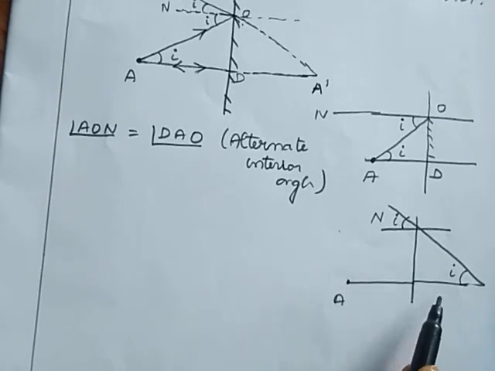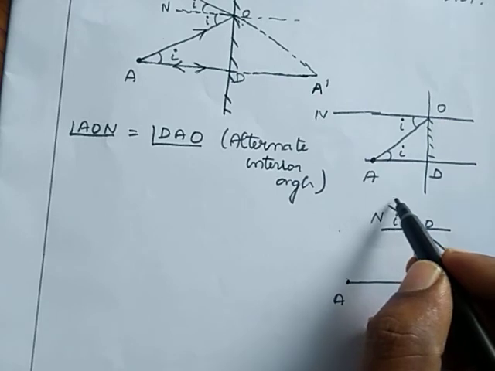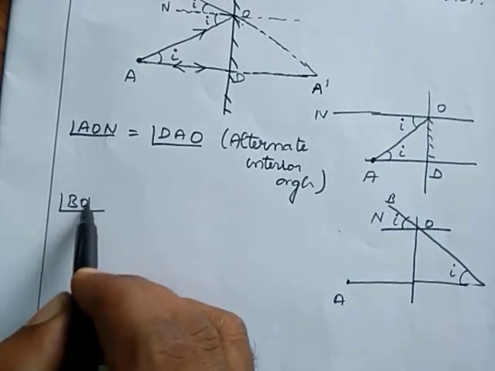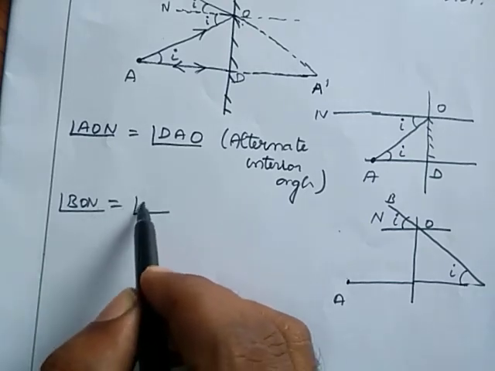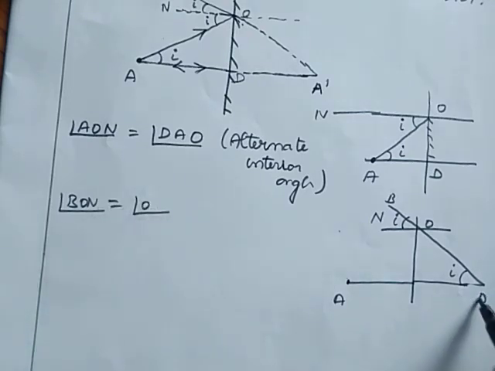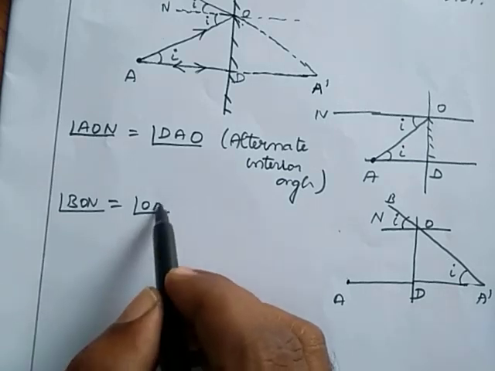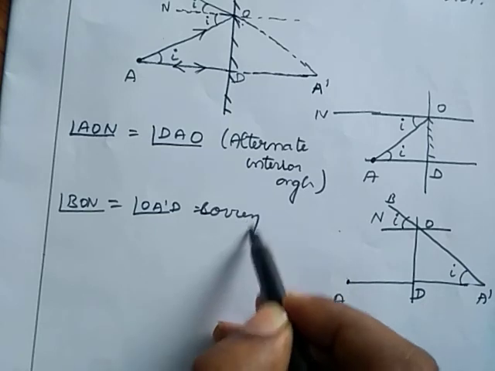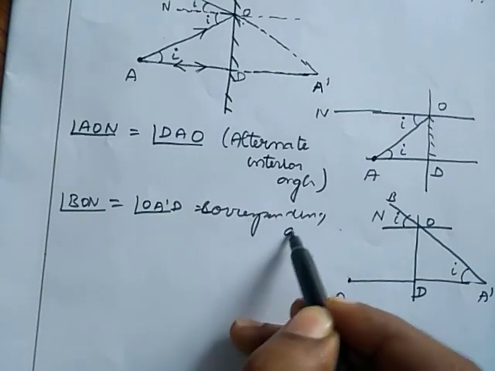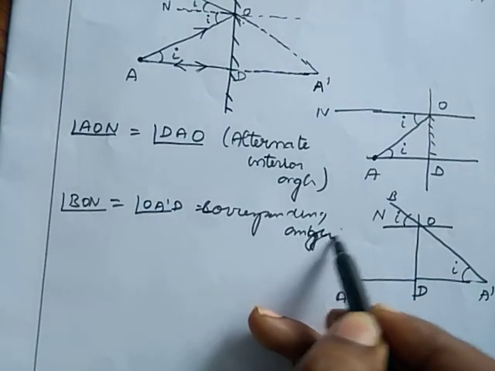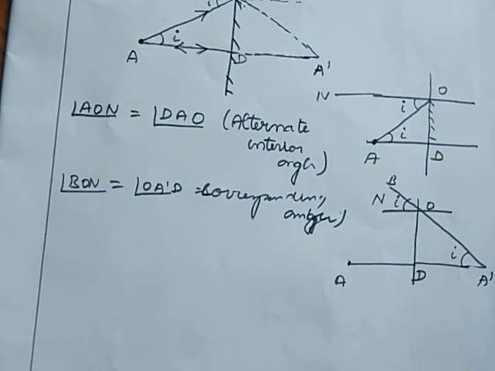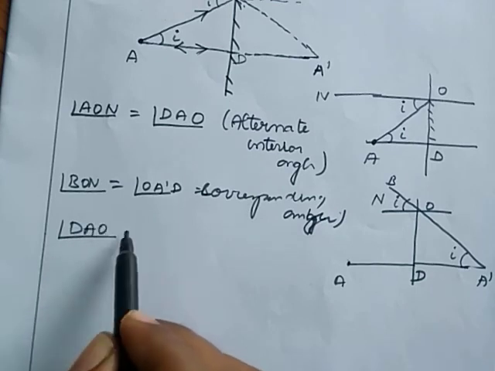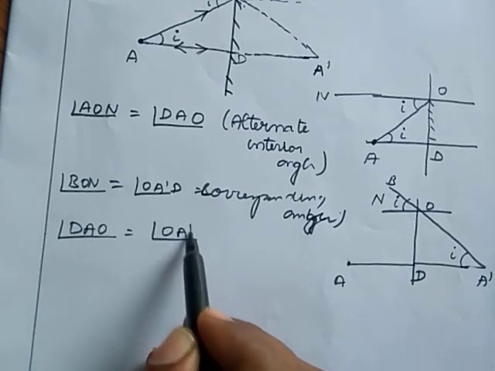So we can write this one as O, this one as B. We can write angle BON is equal to angle OA dash D, that means corresponding angles. Corresponding angles are equal. From this we conclude that the angle DAO is equal to angle OA dash D.